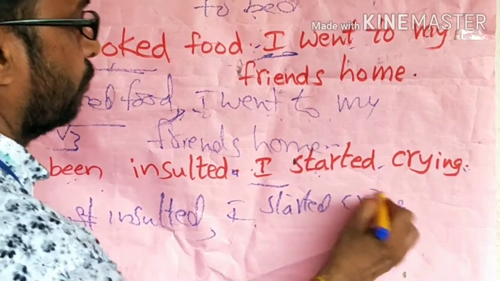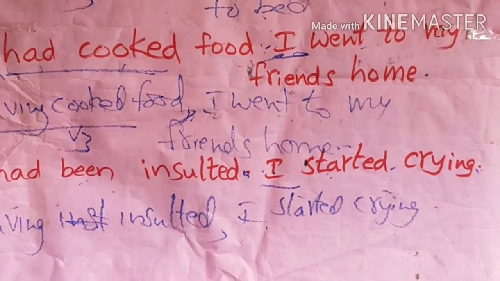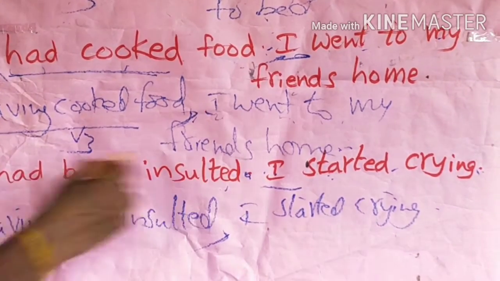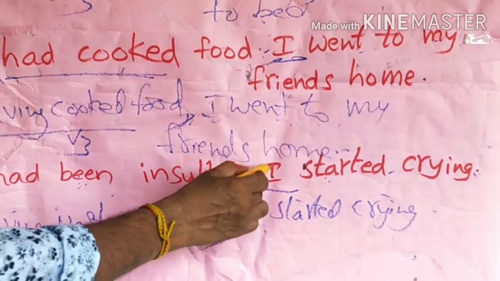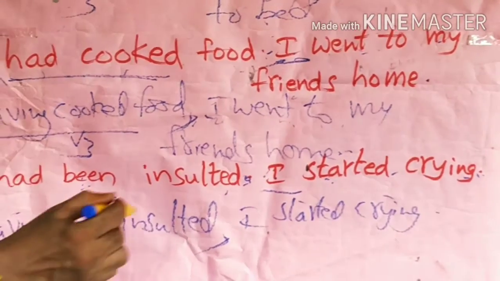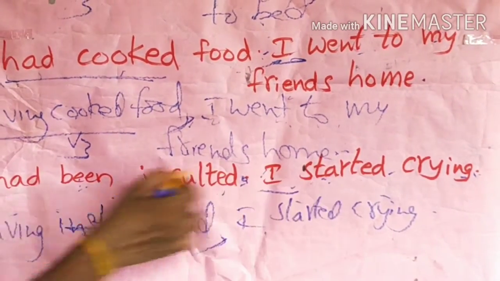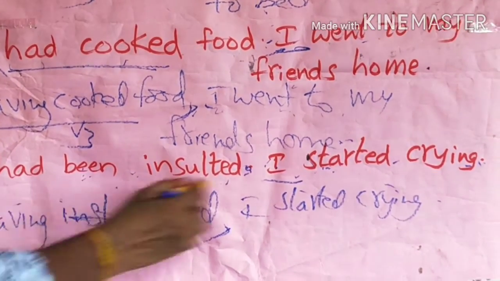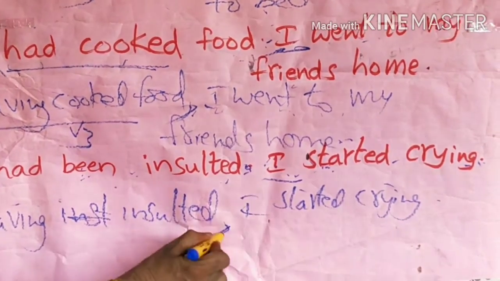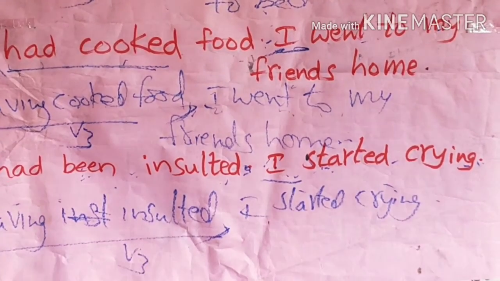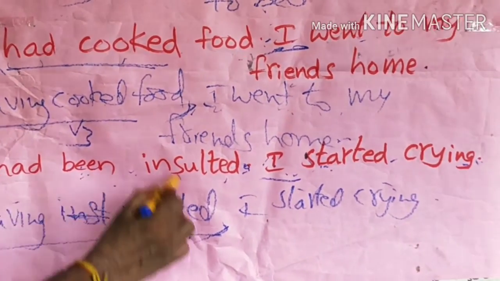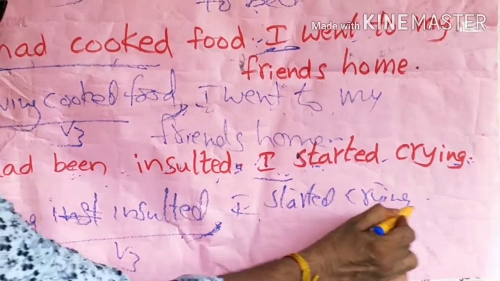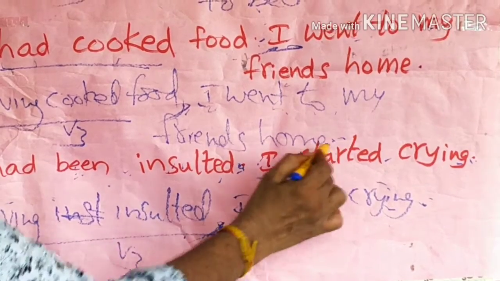The second sentence should be written as it is. Using the perfect participle to combine the sentences into one. In case both subjects are the same, we should use having plus verb 3. Having insulted, comma, I started crying.